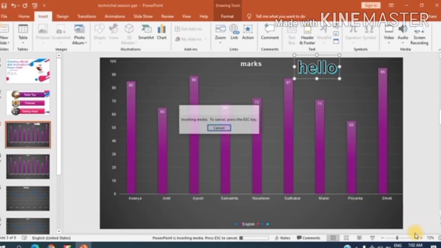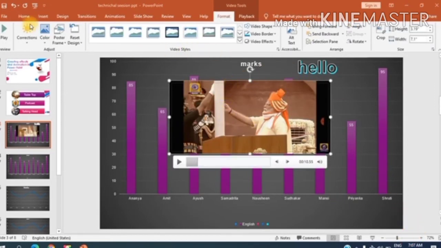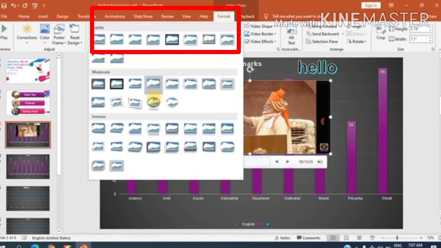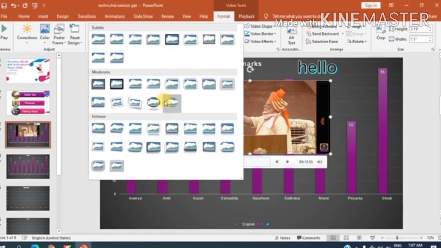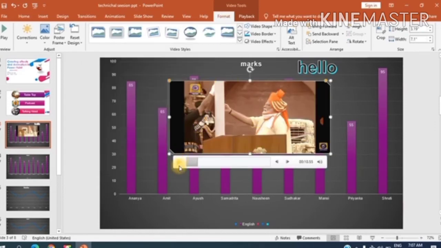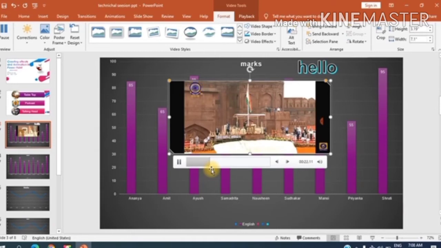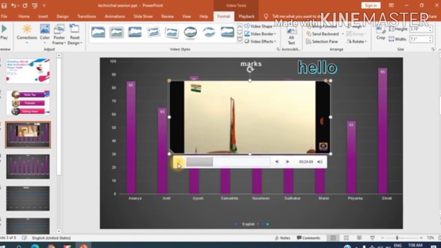Yes, I have inserted one of the videos. See, I have brought a small video saved on my desktop. And now you can see various options given on the screen. These are the frames available, various types of frames. You can apply any one of them. See how the pattern changes. Okay, now let me see whether it's working. Yes, it's working now. It is the video of the flag hoisting ceremony of Independence Day 2020.